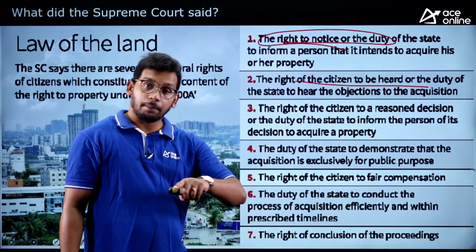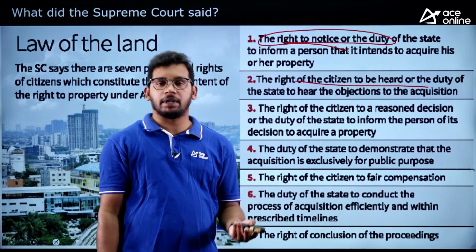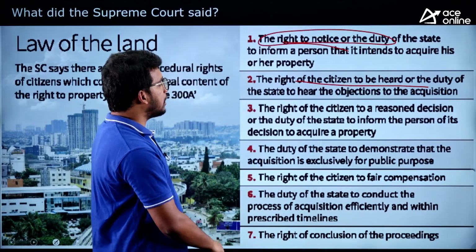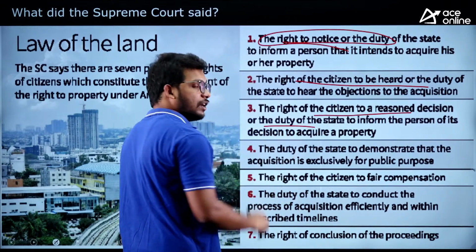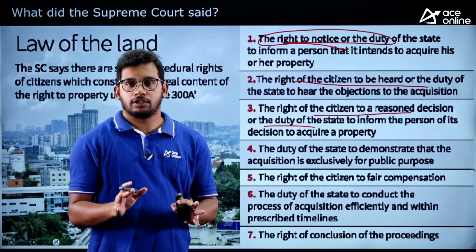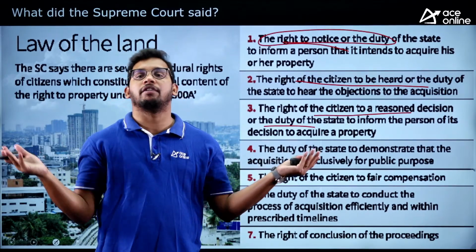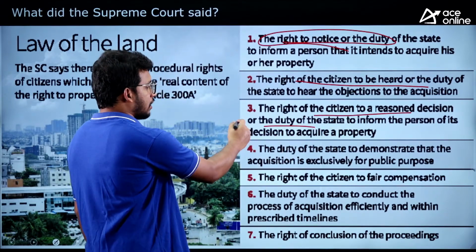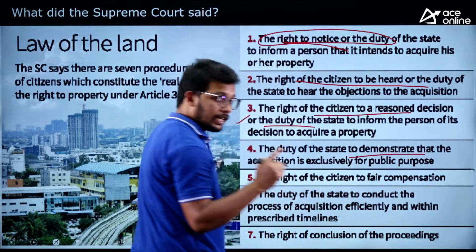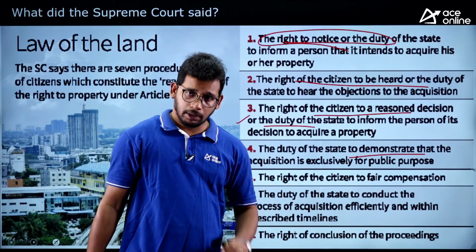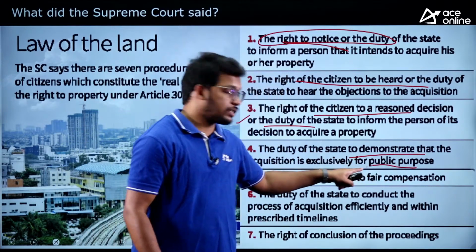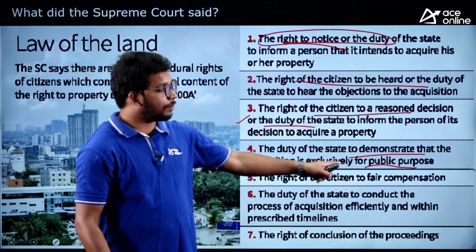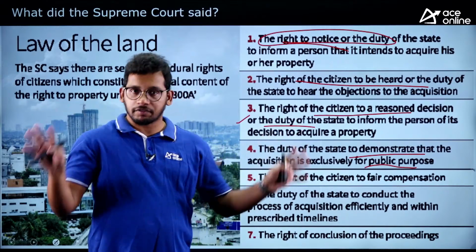You hear from them. It may be sentimental, it may be something like a religious activity. So hear from them what the issue is in giving the property. After hearing, the citizen should be given the reason why you are taking the land. We are taking it for this particular purpose, which benefits everyone. So the government needs to clearly explain to the person. And they can take the property only if it is for a public purpose. It cannot be a private purpose for any individual. It can only be for the welfare of society.